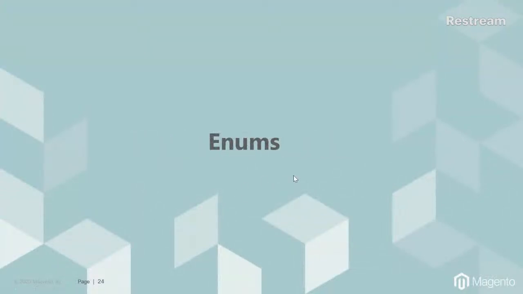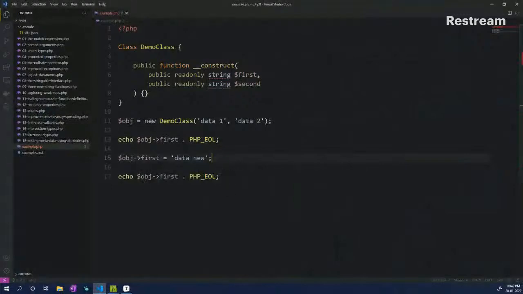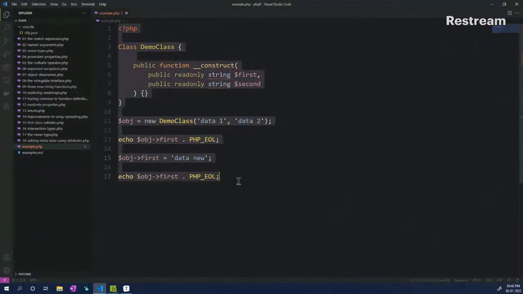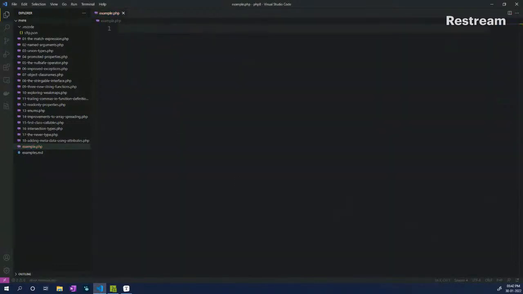Great. So what next? We also have enums. So what are enums? If you are doing database work, you might have come across enums, wherein you have particular things that you would like to take in, like particular strings, like a drop down wherein you have very selective values that you are accepting. This is the same thing that PHP 8.1 also offers. So let's try a very simple example.